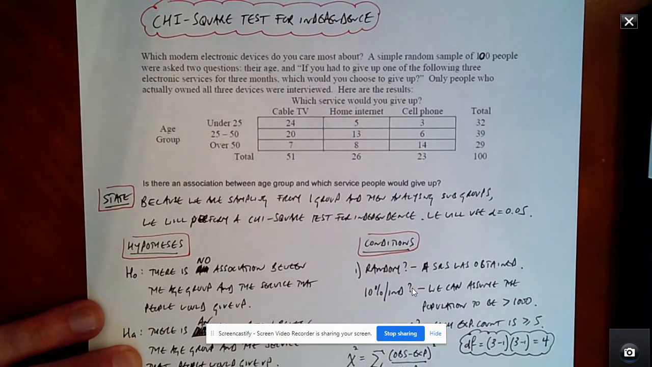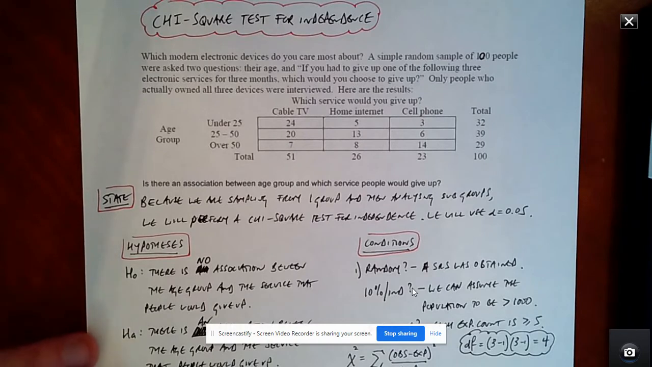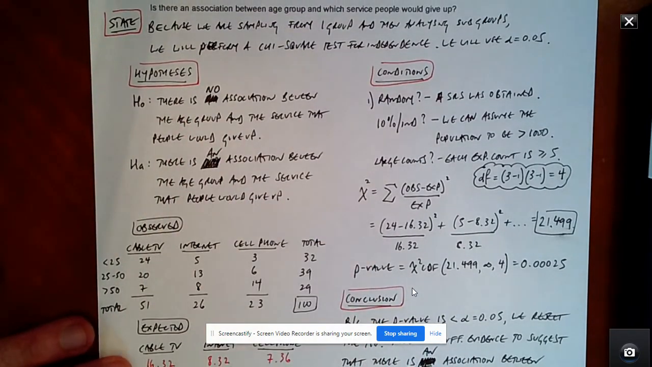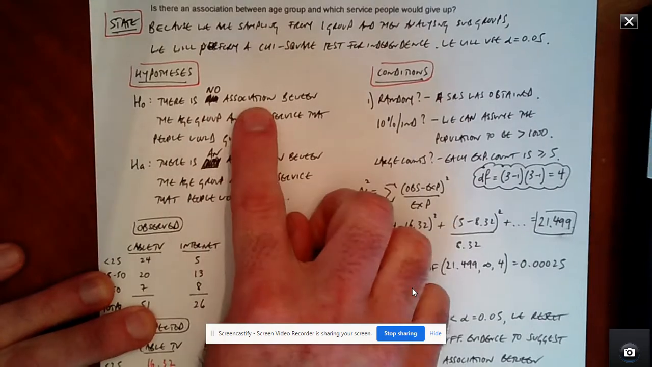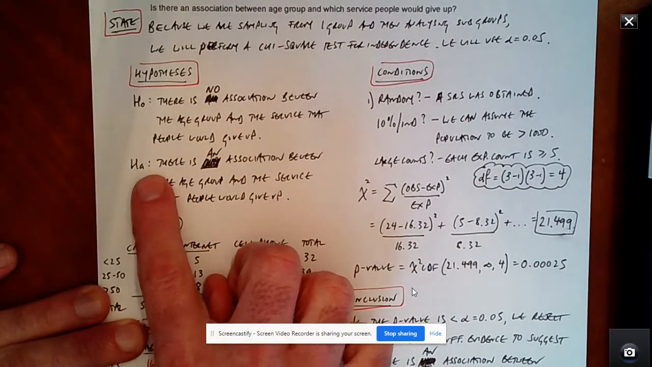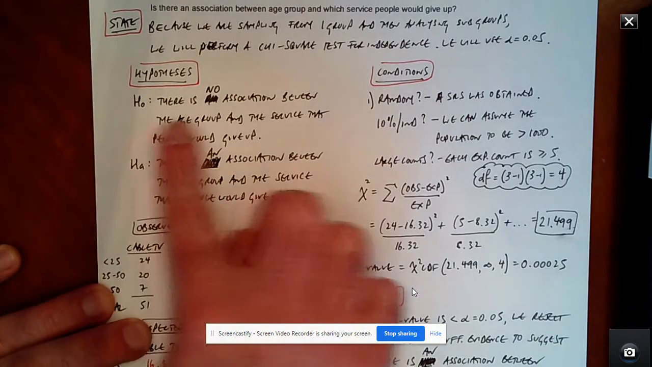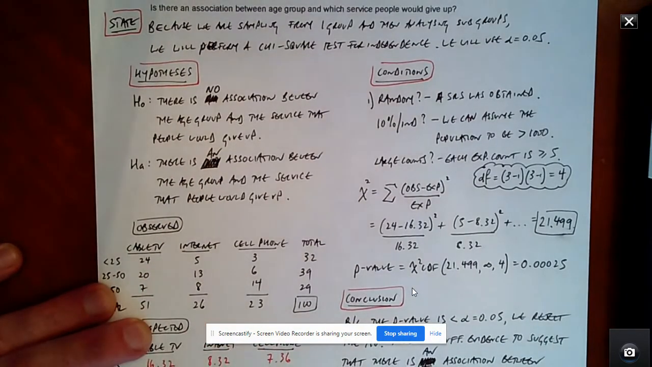For every statistical test, it's always those same four steps. We've already stated what we're doing, so now we're going to go into the hypotheses. For the chi-square test for independence, the hypotheses really don't vary that much. It's always there is no association for the null, and there is an association for the alternative. So for the null here, there is no association between the age group and the service that people would give up. And the alternative, there is an association between the groups and the service that people would give up.